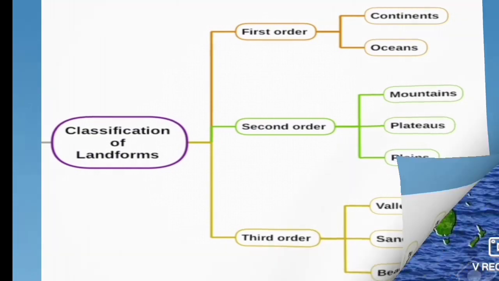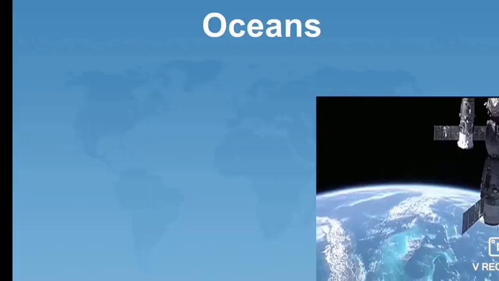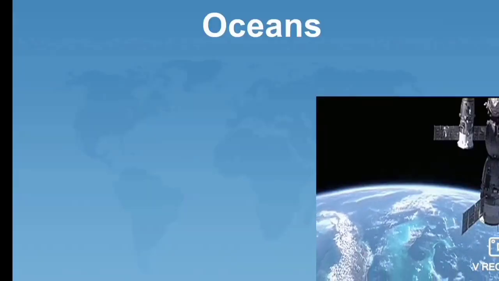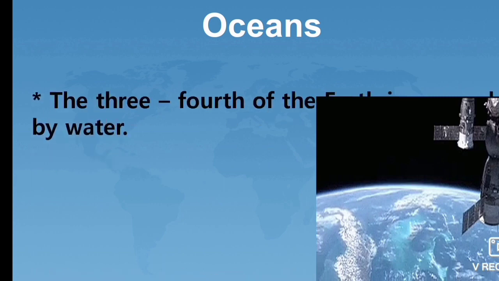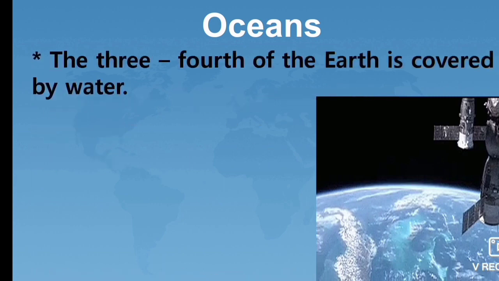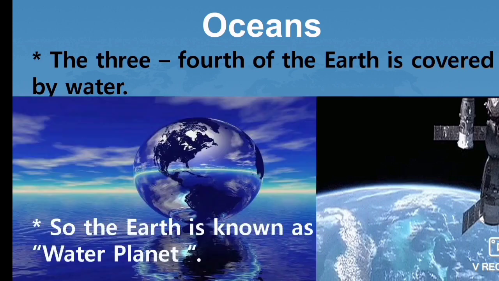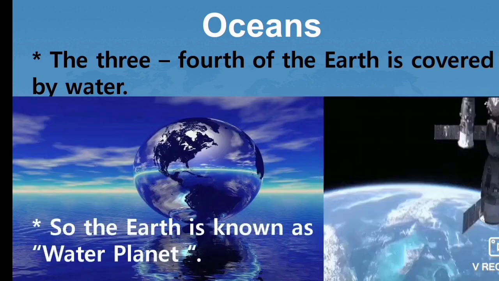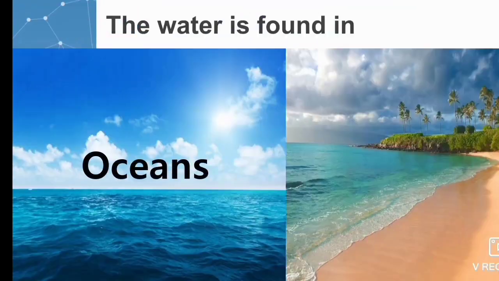Now let's enter into today's session, oceans. Students, when we see the earth from space, it looks blue in color because 3/4 of the earth is covered by water. So, the earth is known as the water planet. The water is found in oceans and seas. Oceans and seas are not the same. They are different from each other.